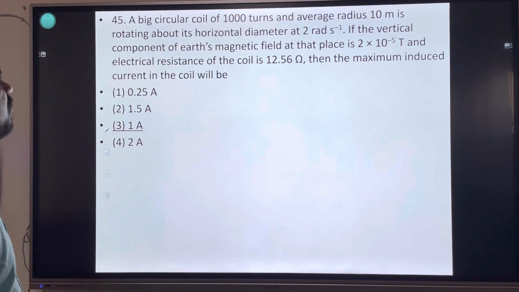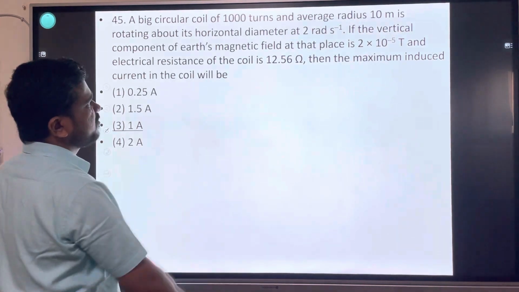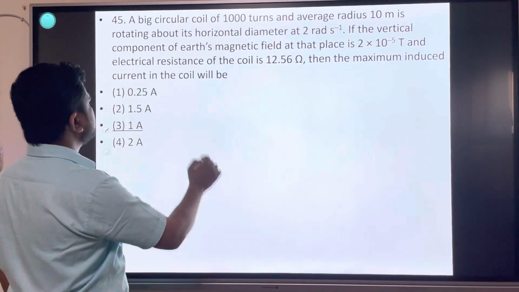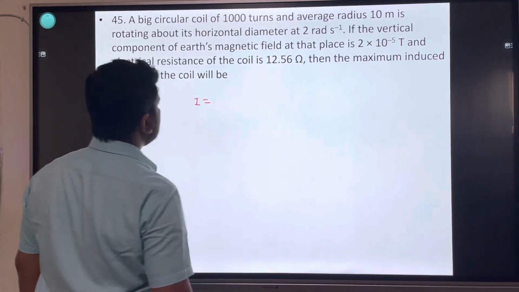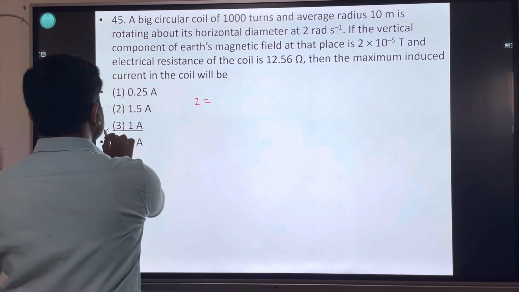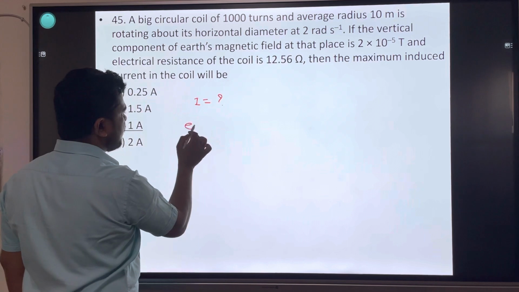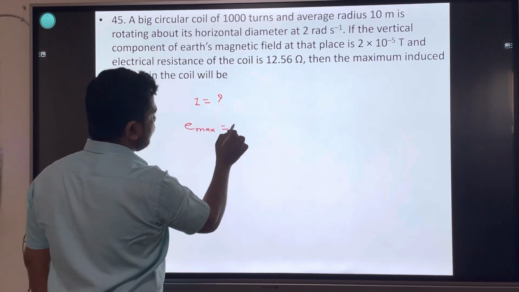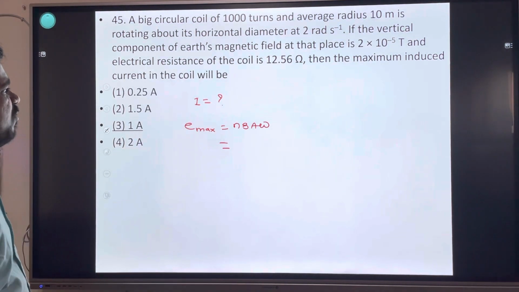Big circular coil of 1000 turns and average radius of 10 meter is rotating about its horizontal diameter 2 radian per second. If the vertical component of Earth's magnetic field at place is 2 into 10 raised to minus 5 Tesla and electrical resistance is given by 12.56, then the maximum induced current I in the coil will be. मैक्सिमम करंट चाहिए, मैक्सिमम ईएमएफ का फॉर्मूला NBA ओमेगा.